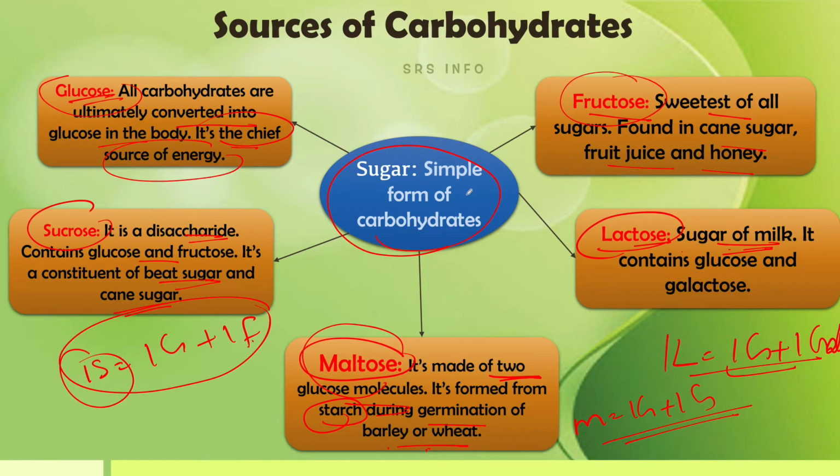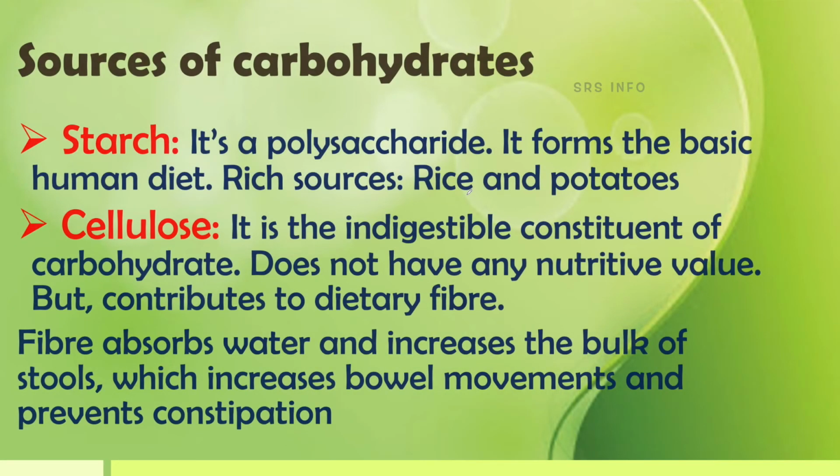The next important source of carbohydrate is starch. Starch is a polysaccharide and it forms the basic human diet. The rich sources of starch are rice and potatoes, and this is the basic part of human diet filled with spontaneous energy. This energy is required for our day-to-day mechanical work.